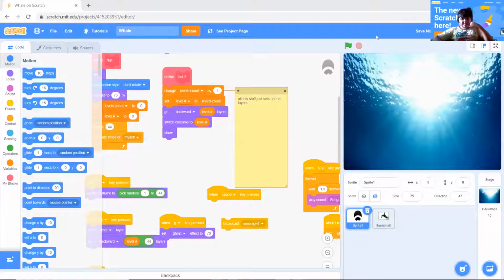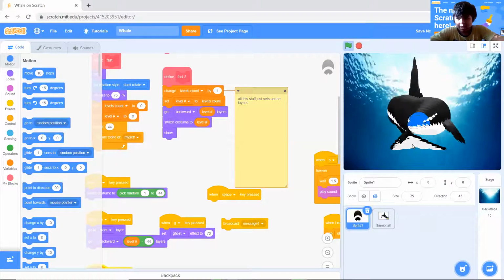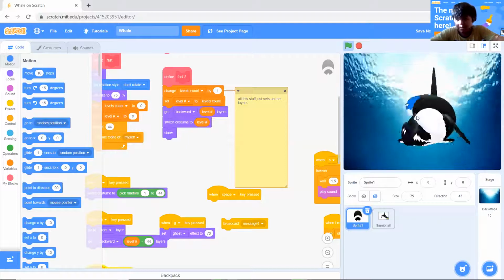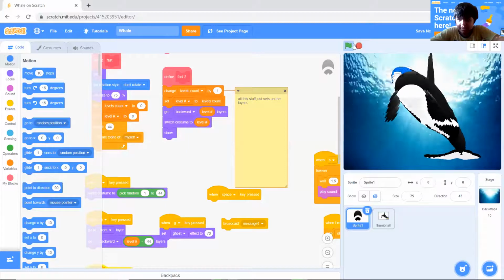Hello everyone, welcome back. So today we are gonna learn how you can make a whale project like this, which has a water glyph at the end, and it just does not move. It does much more things than that.